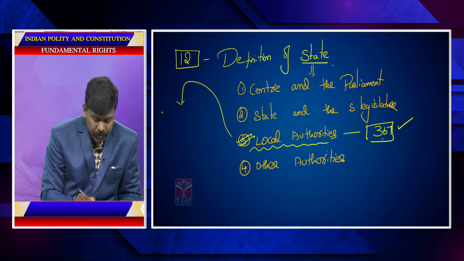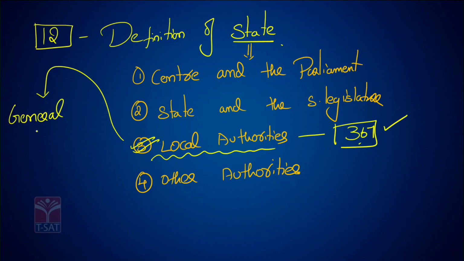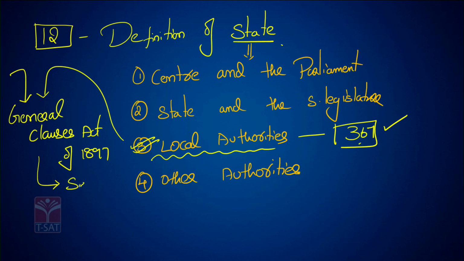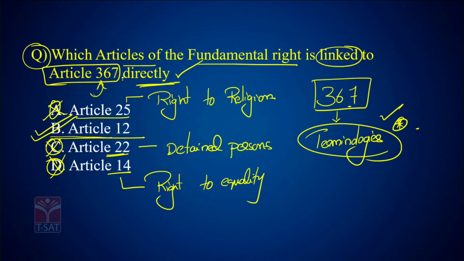There is a law called the General Clauses Act of 1897, which defines what is local authority in section 3, subclause 31. To know what is local authority, you go to the General Clauses Act. Whatever definition of a local authority is given in section 3, subclause 31, you take the same definition into Article 12. So that is how Article 12 is linked to 367.